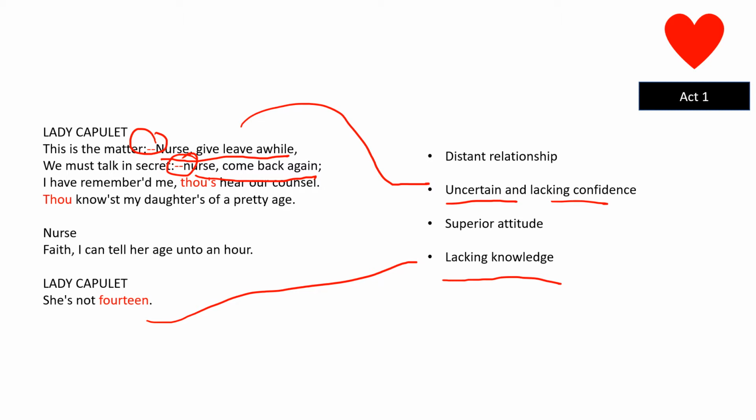We've got somebody that's very distant and somebody that's not quite sure of themselves, but also they don't know that much. But also we see with her use of thou that she's quite superior. In Shakespeare's time, you tend to use thou if you're in a position of power, talking to somebody inferior. So we can see with that how she views the nurse. It's not an equal relationship. She sees her as somebody inferior, which links into the character of Lady Capulet.